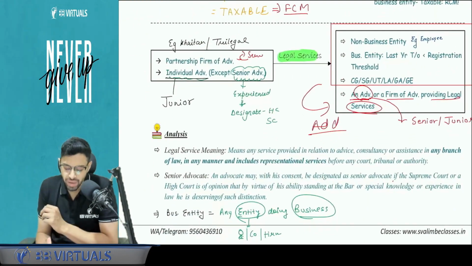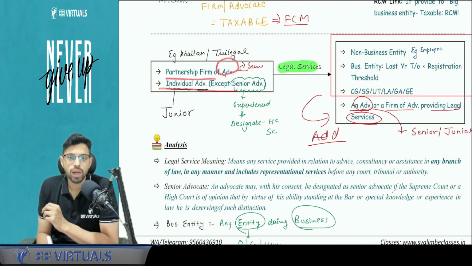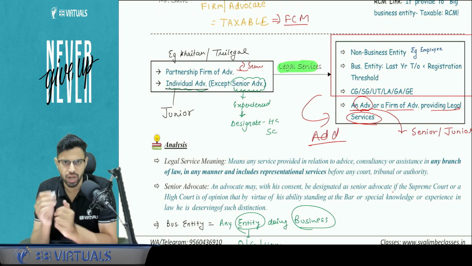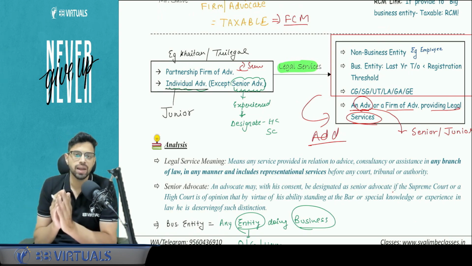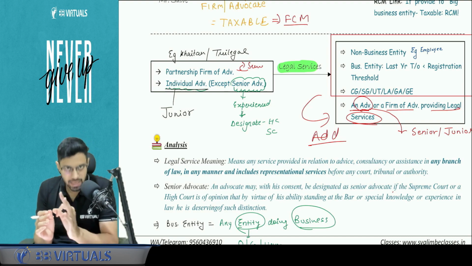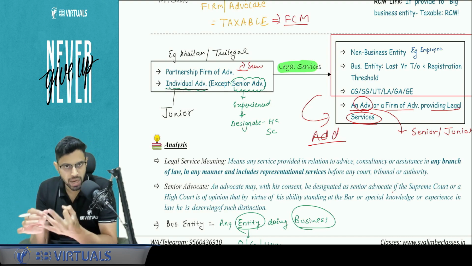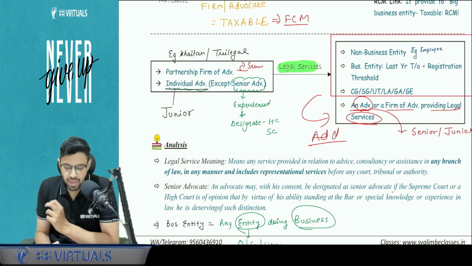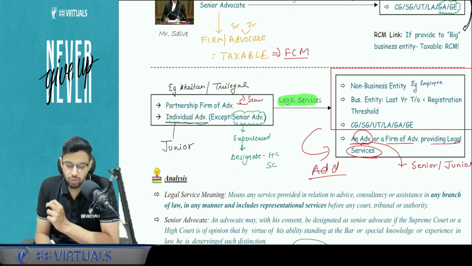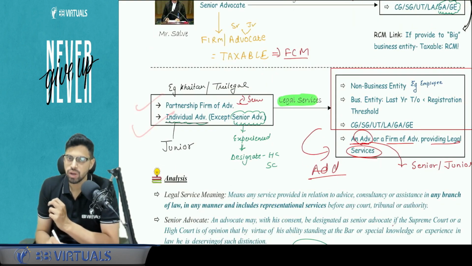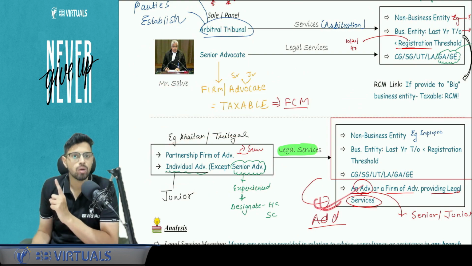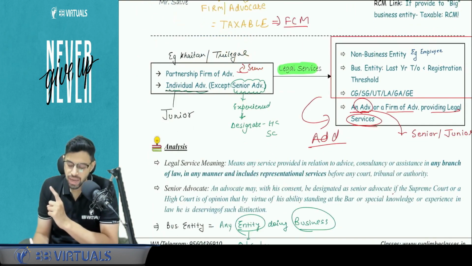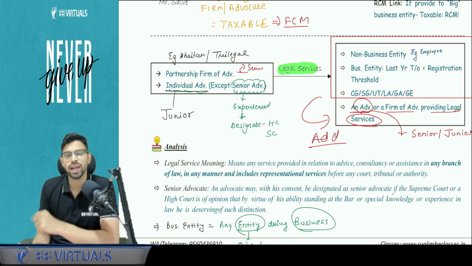Now, when I talk about a partnership firm of advocates or an individual advocate apart from senior advocate, for discussion we can call them a junior advocate. So we are basically dividing the discussion into three types of legal people: senior advocate, junior advocate and a firm of advocates. Senior advocate I have covered above, but for partnership firm and junior advocate I am covering below. Now what is the difference between this and this? There is one additional entry when I talk about this second case. The first three are absolutely the same, the list that I have covered above, but one is an additional entry. What is that additional entry?